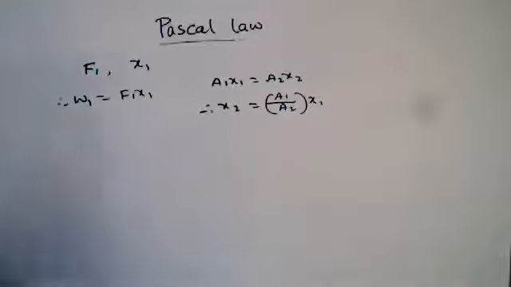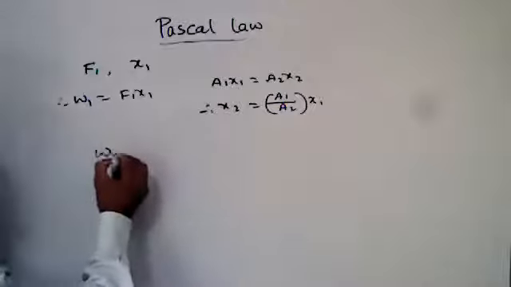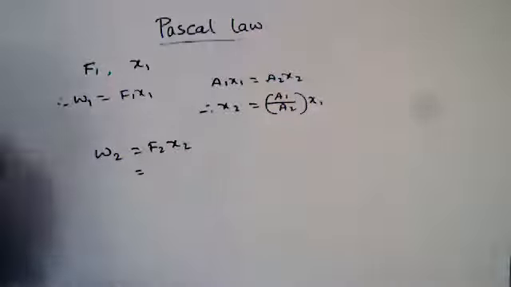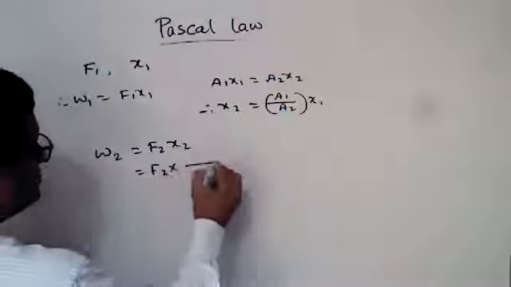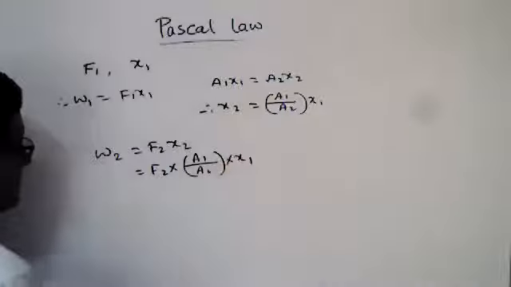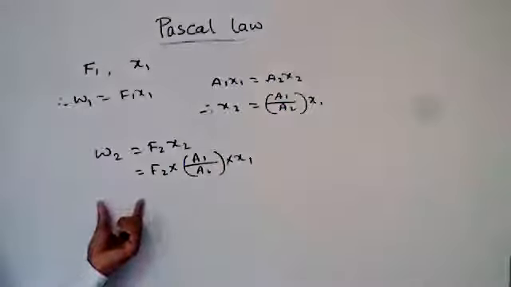So work done by the bigger piston is F2 X2. We do not know the value of F2.